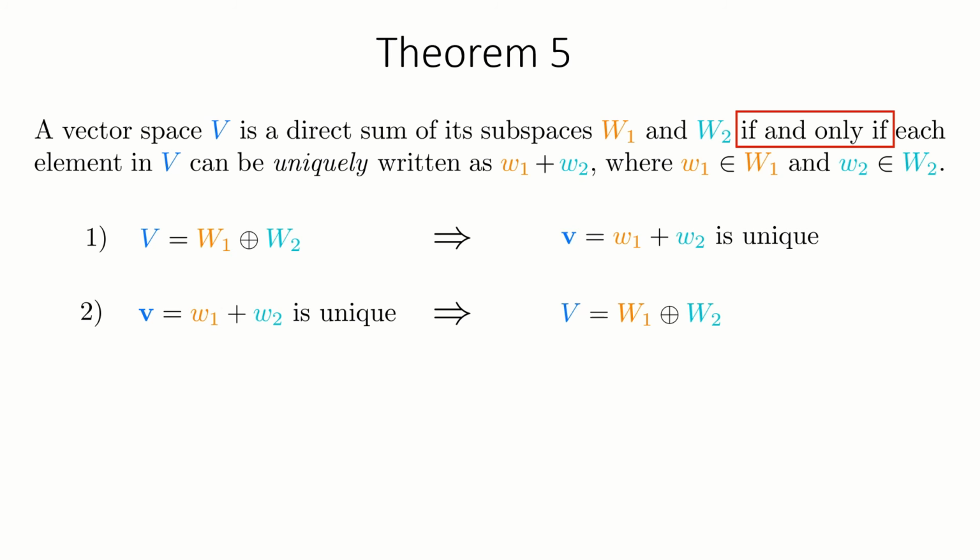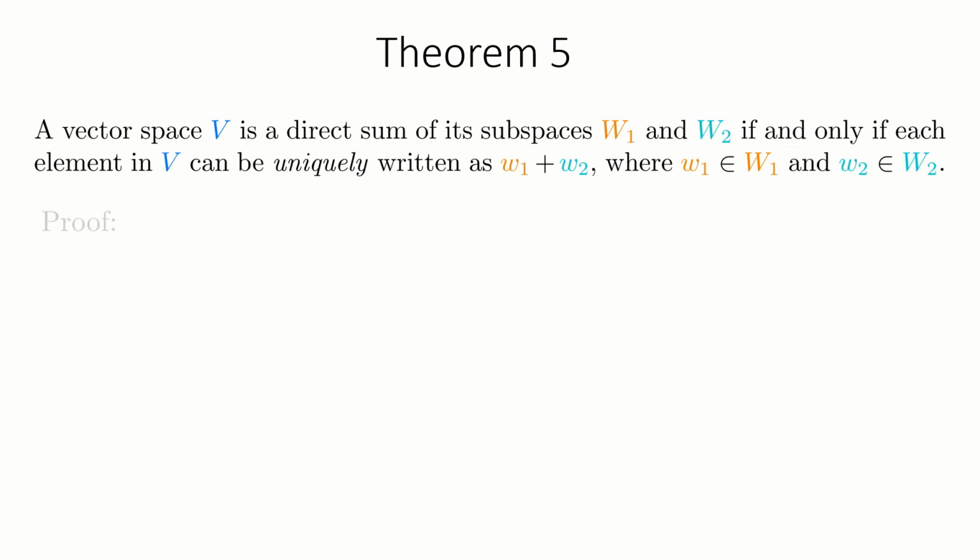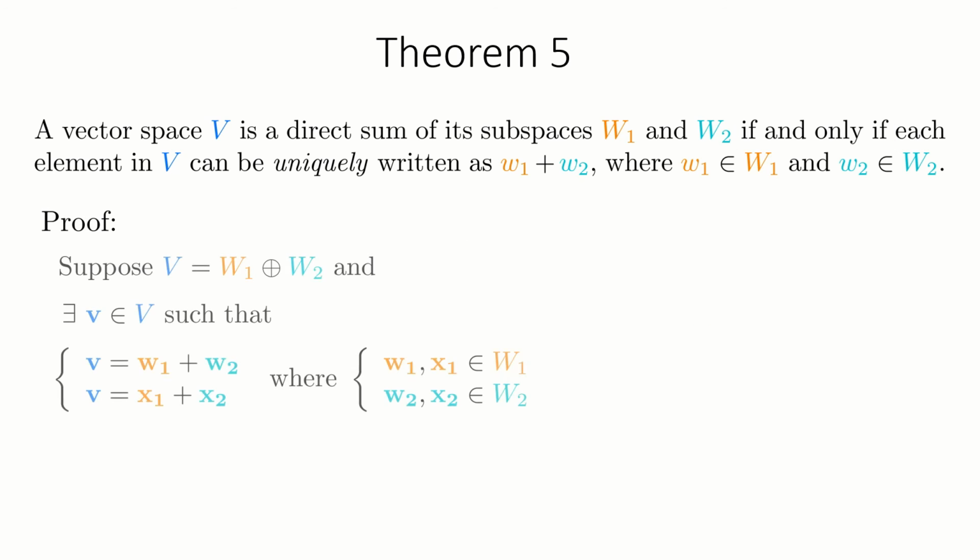In the converse part, we will start with the assumption that V is equal to W1 plus W2 is unique for every vector V, and we will prove that V is a direct sum of the subspaces W1 and W2. Let us prove the first part of the theorem. Suppose V is a direct sum of its subspaces W1 and W2, and by contradiction suppose there exists a vector in V such that V can be written in two ways as the addition of vectors from the two subspaces W1 and W2. This implies that w1 plus w2 is equal to x1 plus x2.